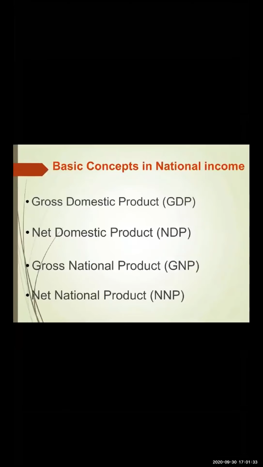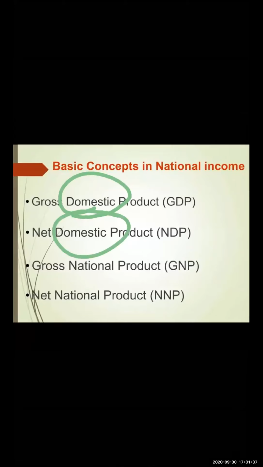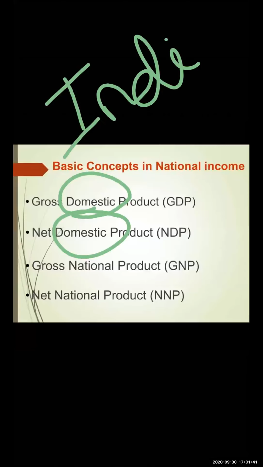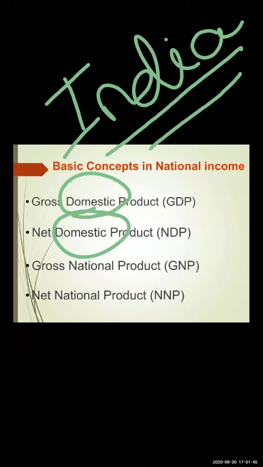Now, GDP is gross domestic product. In this two-sector model, we are going to consider the Indian territory, or whatever economic territory is there. We are in India, we are studying the Indian economy. That is why over here domestic means Indian. So whatever goods and services are produced in an Indian economy in a year are included.